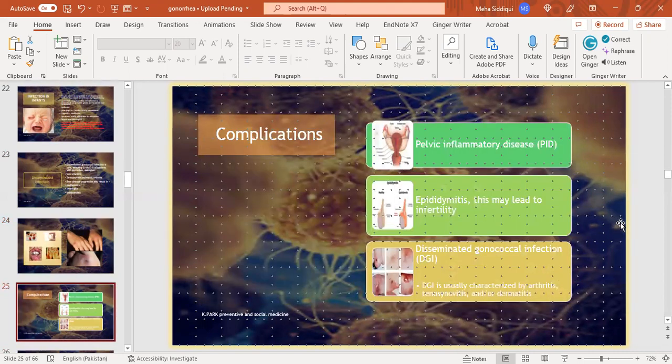Complications. Complications of gonorrhea are pelvic inflammatory disease, which occurs in females, and epididymitis. This may lead to infertility. Disseminated gonococcal infection is usually characterized by arthritis, tenosynovitis, and dermatitis.